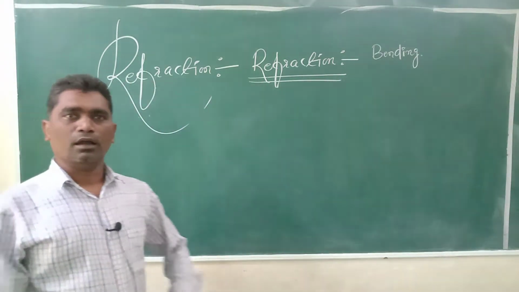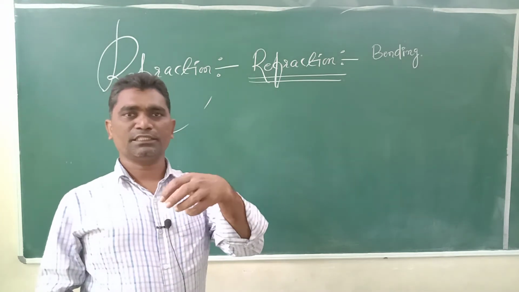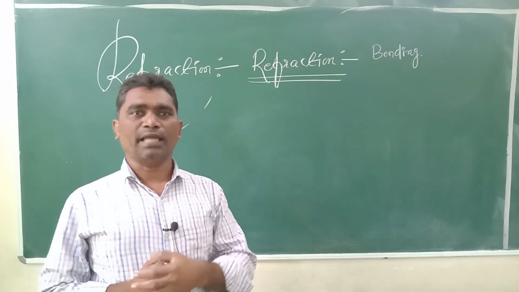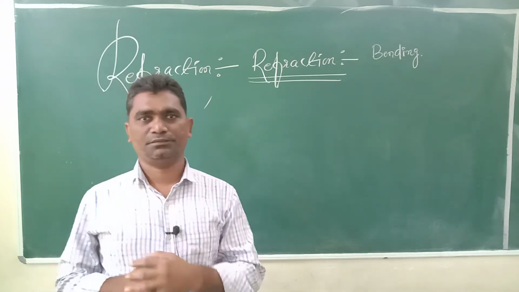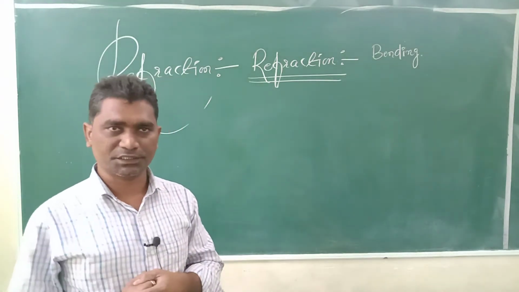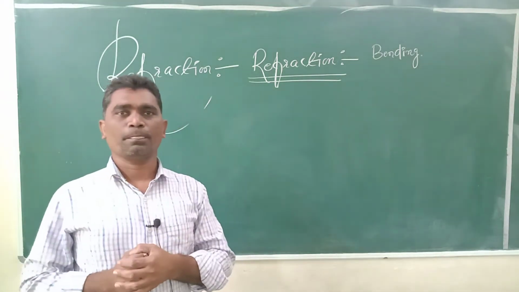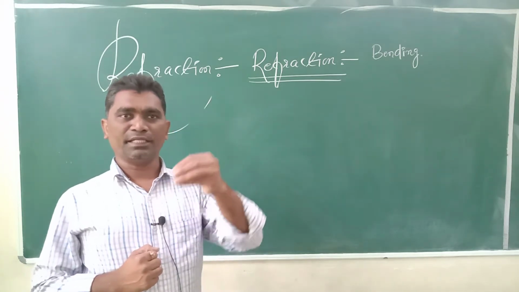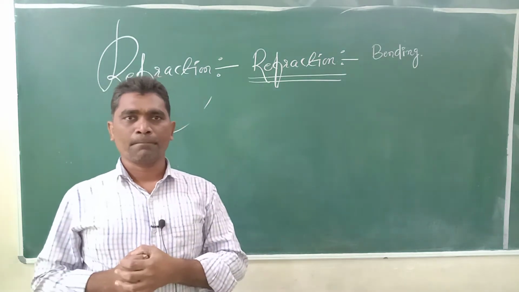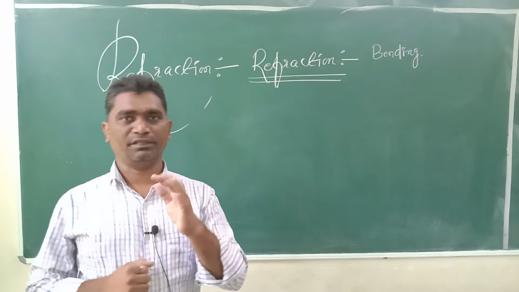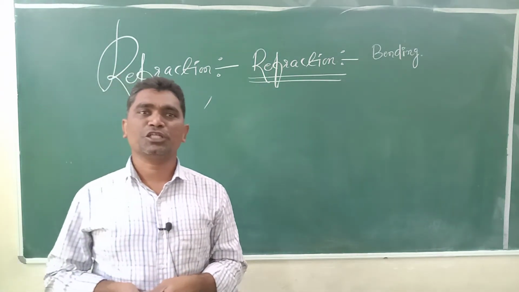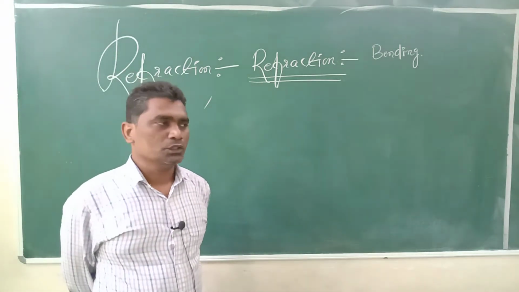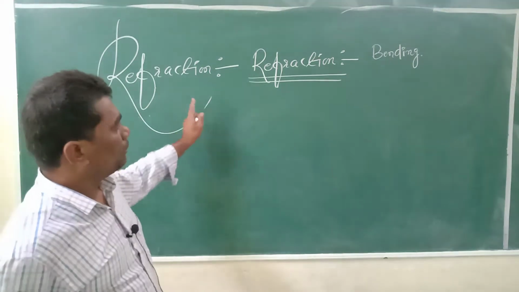Whenever a light ray enters from one medium to another medium, at the interface, the direction of the light ray changes. When a light ray enters from one medium to another, the light ray bends at the interface. The bending nature of the light ray is called refraction of light. So to make you understand, I will tell you.